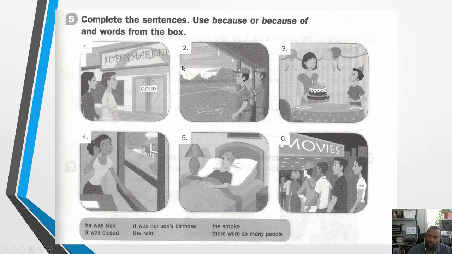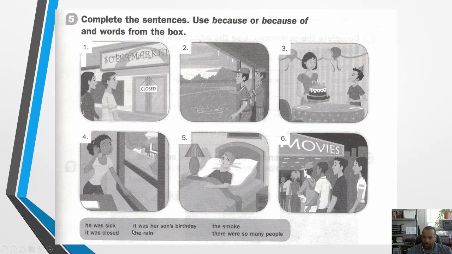So before we complete the sentences, let's look at our word box and make sure that we can pronounce these phrases and clauses correctly. So the first one is, he was sick. He was sick. Second one, it was closed. It was closed.